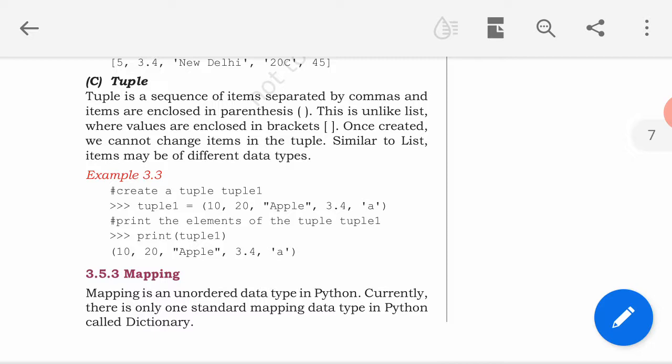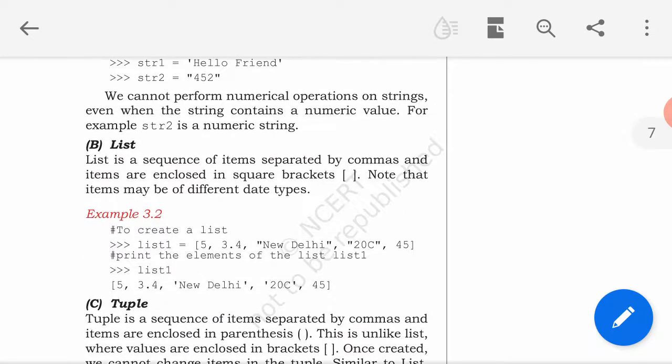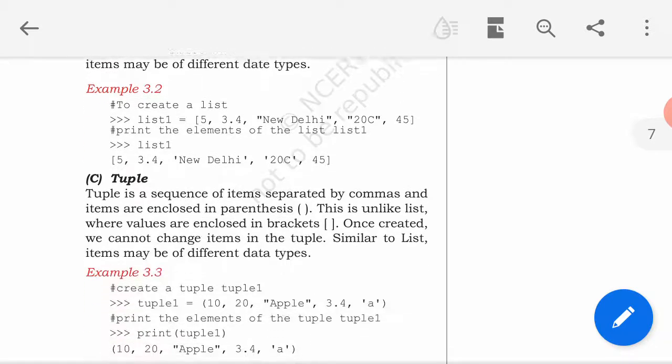Tuple1 equal to 10, 20, apple, 3.4, a. These are the 5 elements in this tuple, and when you print this tuple you can see the same output. But you can see it can also hold heterogeneous elements, means the different elements can be of different data types, means it is having 5 elements, 2 are integers, 2 are strings and 1 is decimal. That is possible in case of tuple, just like list we have discussed earlier.